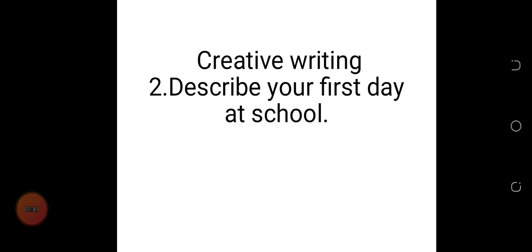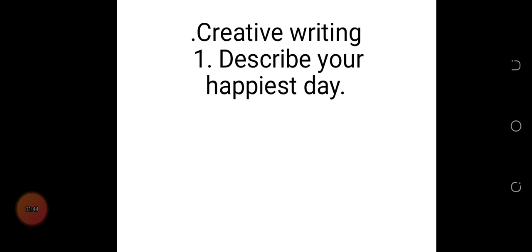Okay, so this is what you have to do. I'll just touch on each of them briefly and then you are good to go. For the first one, where you have to describe your happiest day, you are limited, which means you should create a scene where you really enjoyed the day. It can be a day where you had fun with your family, went out with friends, or went for an excursion. Limit it to just a day. You have to tell us the event, what happened, whether it was a surprise party, or even your birthday.